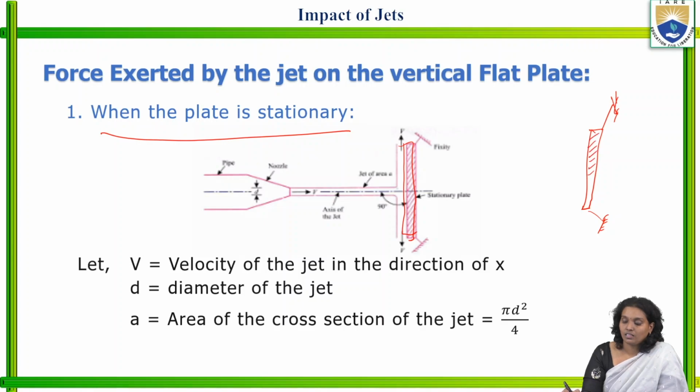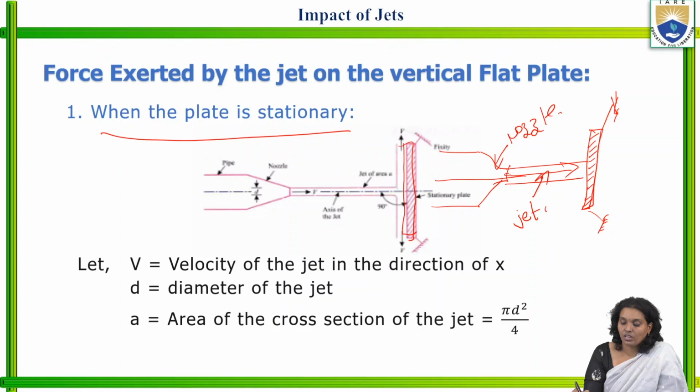This is the stationary plate, which is fixed, and this is the jet of water, jet of liquid, which is coming from the nozzle. This is the nozzle, and the jet of water is coming like this.